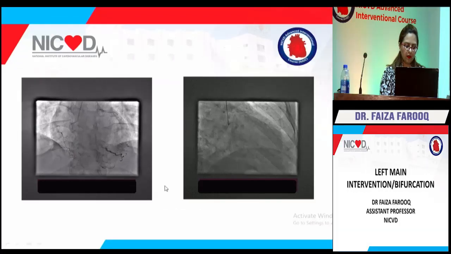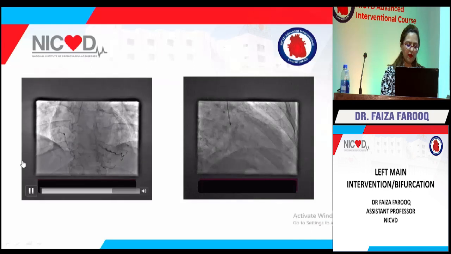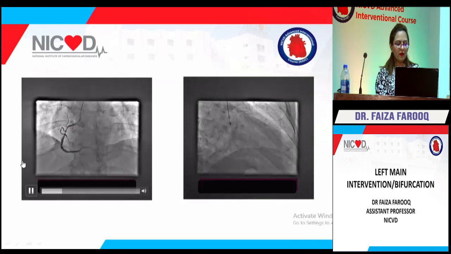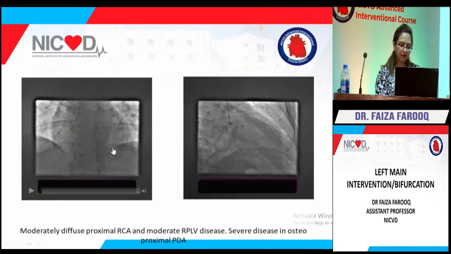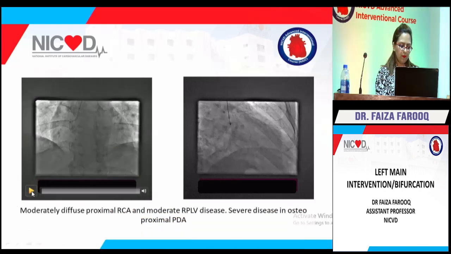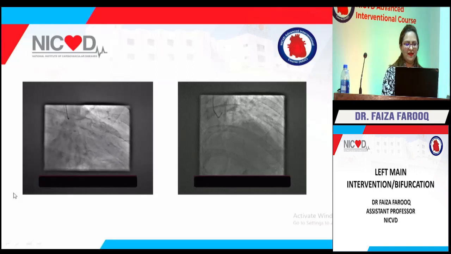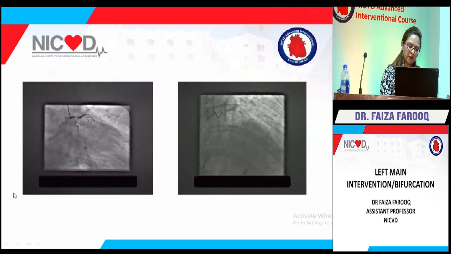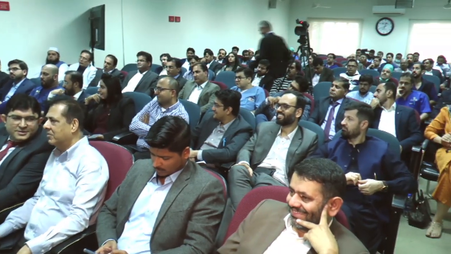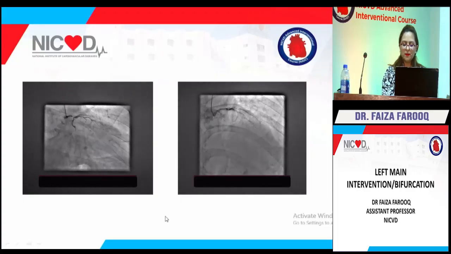The right side showed a dominant RCA with moderate, diffuse disease in the proximal segment. There was severe disease in the ostioproximal segment of the PDA and severe disease in the right PLV. The left system was engaged. The caudal view showed severe disease in the distal left main and severe, tubular disease in the ostioproximal circ, with TIMI 2 flow. The cranial view also showed severe disease in the ostioproximal LAD with TIMI 2 flow.